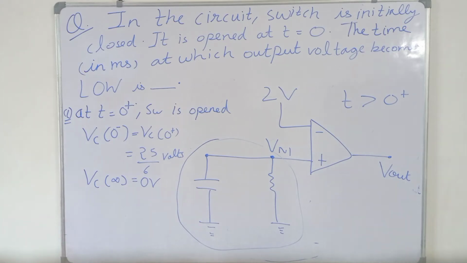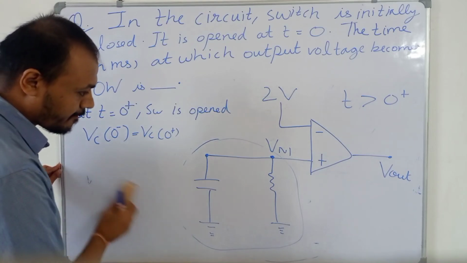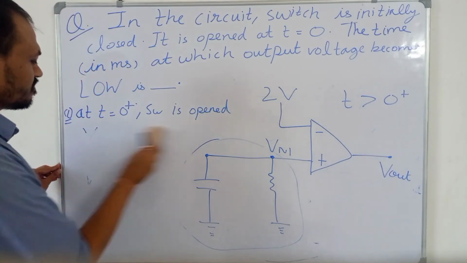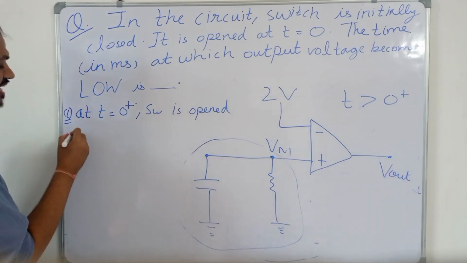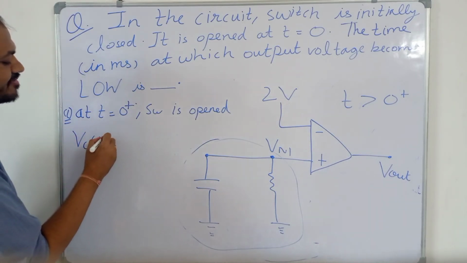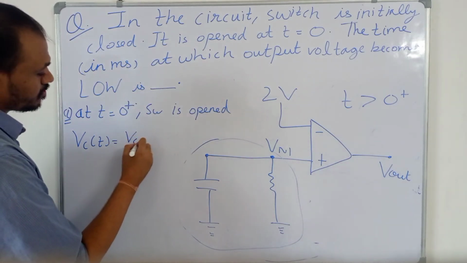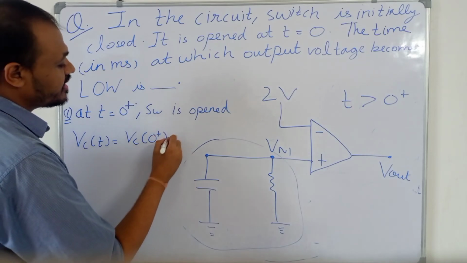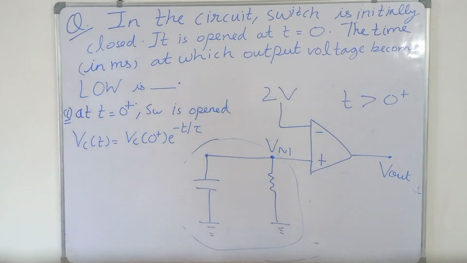If we write the equation for Vc(t) using the transient equation, Vc(t) will be equal to Vc(0 plus) e to the power minus t upon tau.